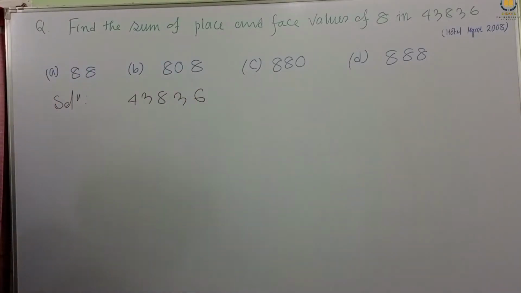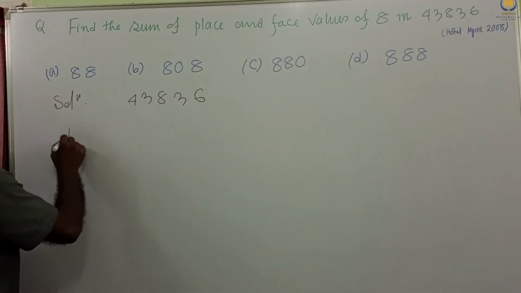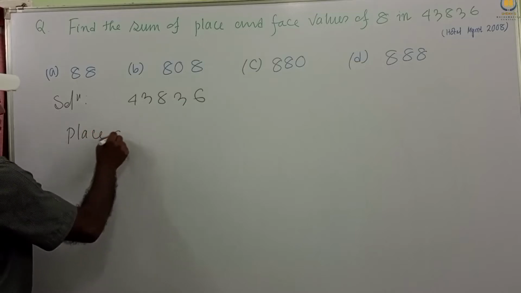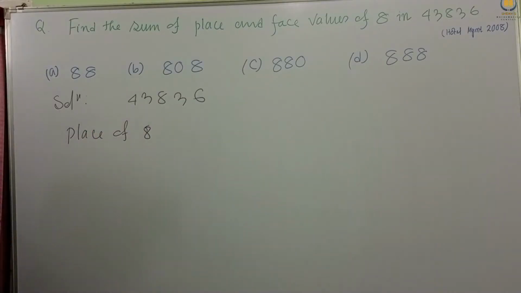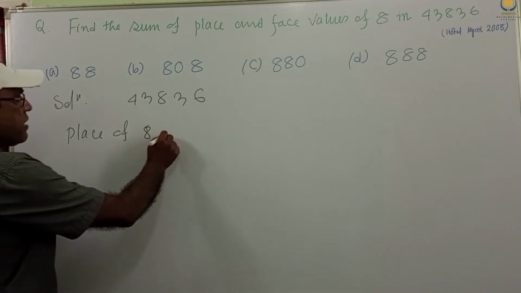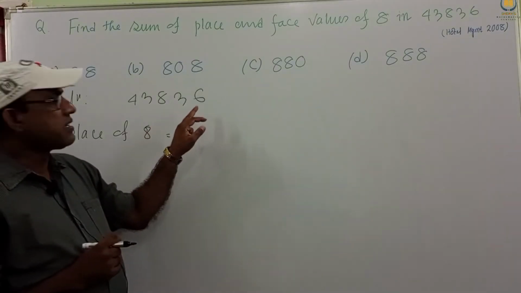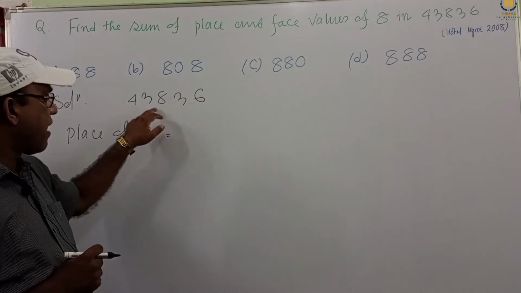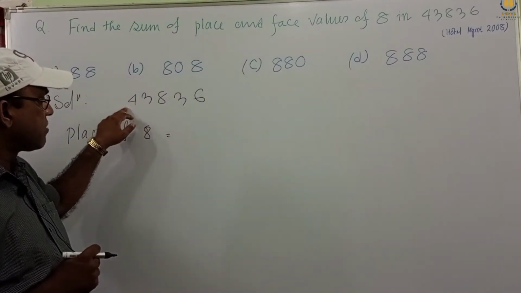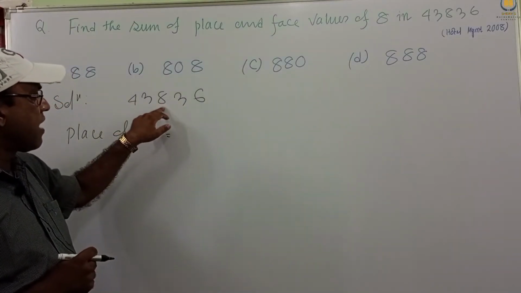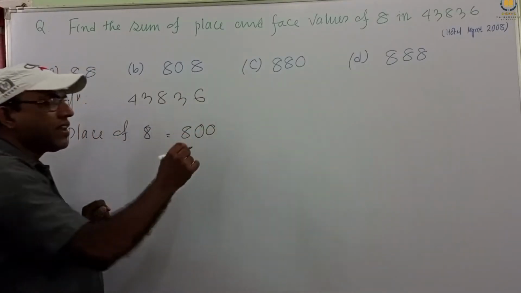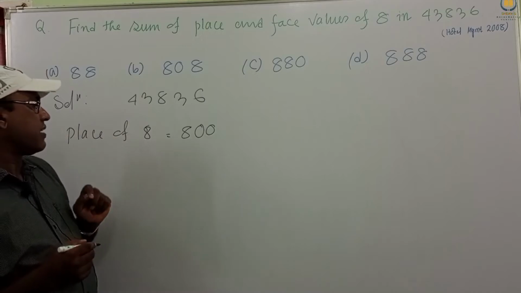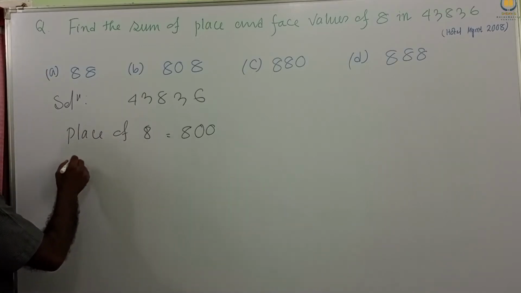So, solution. I want to write this number here again: 43836. Place value of 8. Place value means this is unit, 10, 100, 1000, 10,000. This 8 lies in the 100 place, so this is 800, or we can write 8 into 100. This is 800.